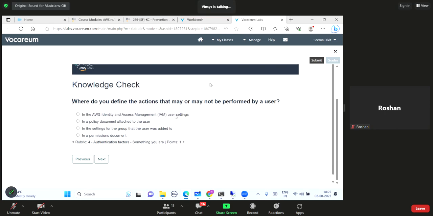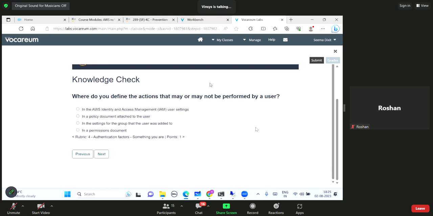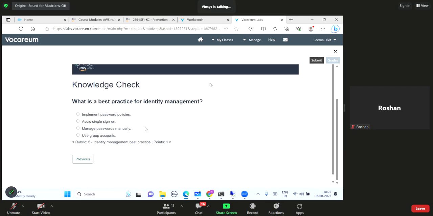Where do you define the actions that may or may not be performed by a user? Where are you going to define those actions? Ma'am, second. Second, in a policy document which is attached to the user. Very good. And what is the best practice for identity management? Implement password policy.